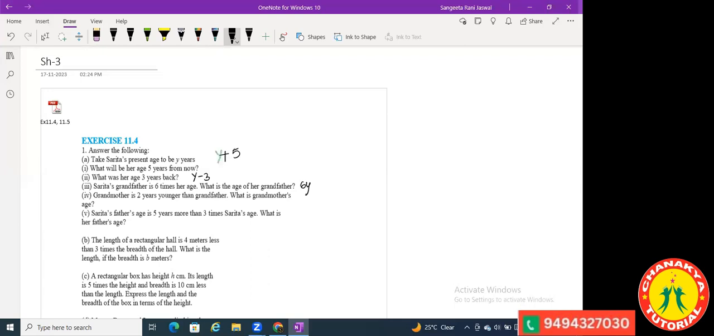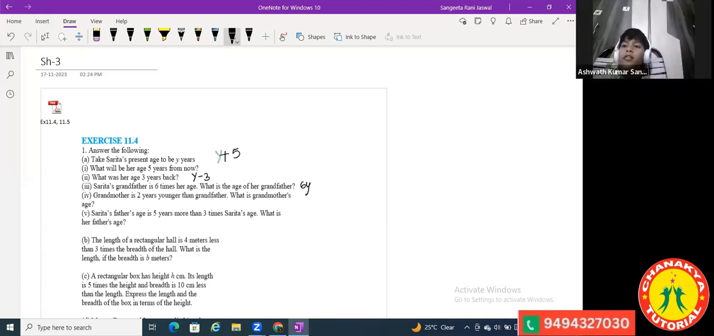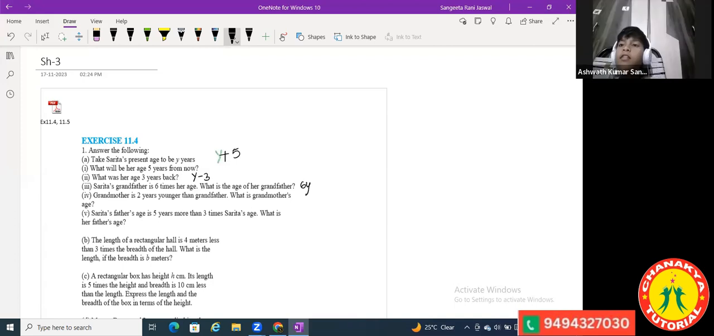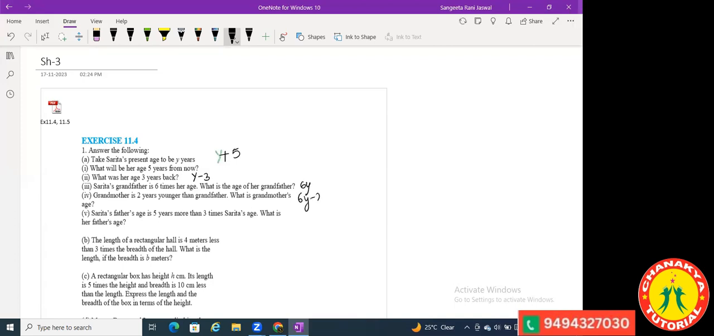Yes, Ashwath, you're saying something? Ma'am, I want to tell that. Okay, Ashwath, you tell me this one now. Grandmother is 2 years younger than grandfather. What is grandmother's age? 6y minus 2. That's nice.